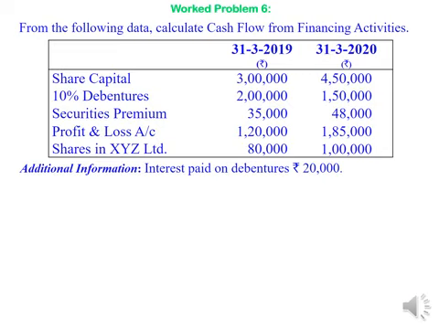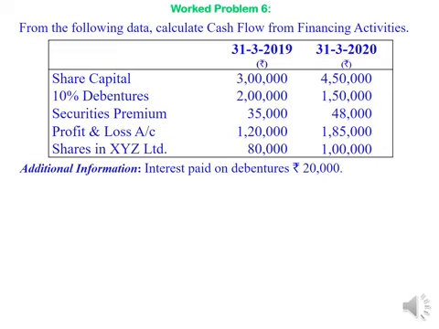Here we are trying to find out cash flows from financing activities. Financing activities, again I am reiterating here, are those transactions which will have an impact on the capital structure of a business or total capitalization of a business.